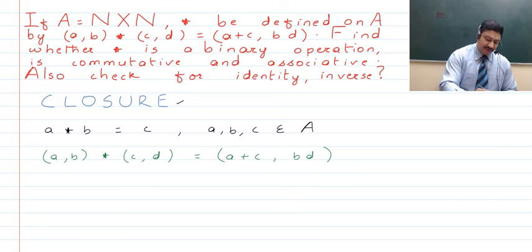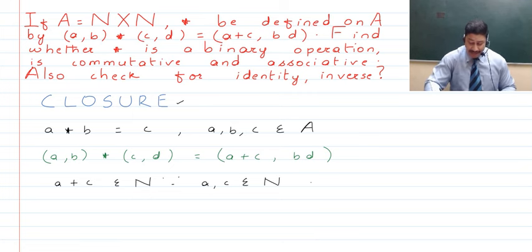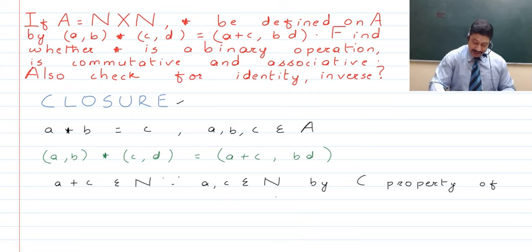So here guys, if we talk about a + c, a + c will be an element of natural numbers, since we say that a, c are elements of natural numbers, by the closure property of addition in natural numbers.